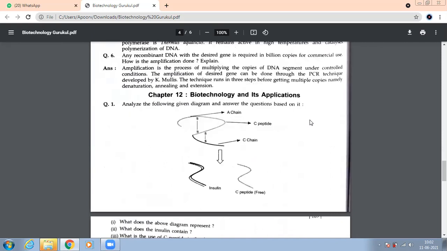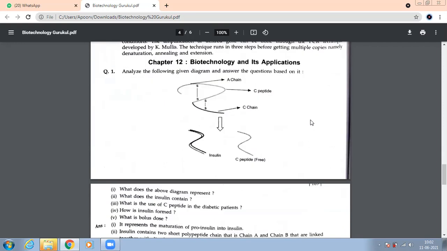Now, diagrammatic questions based on the second chapter, that is, biotechnology and applications. I've discussed this many times with you. Just see once and then we'll discuss.